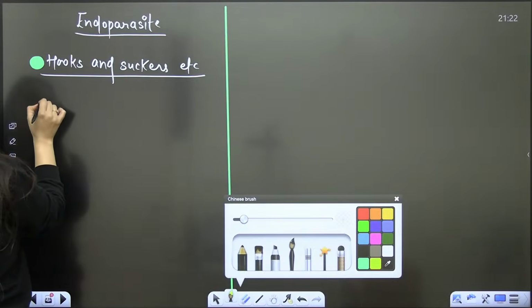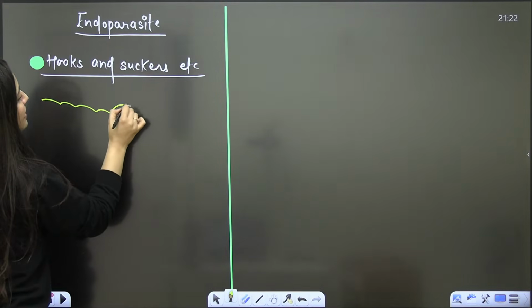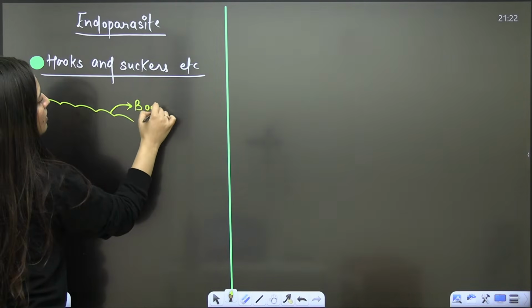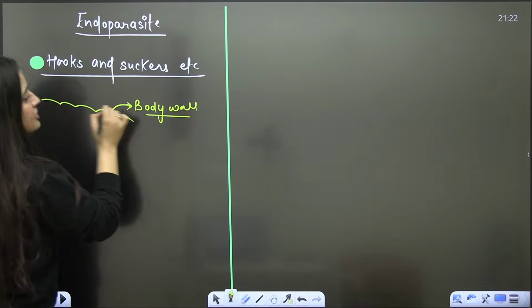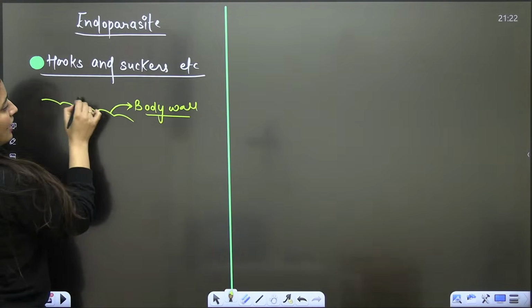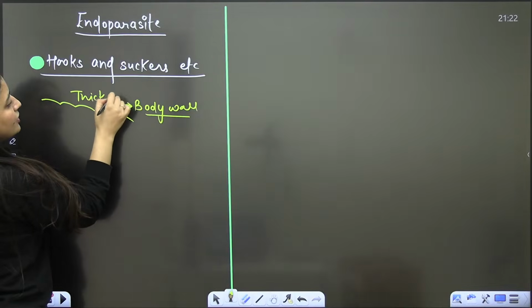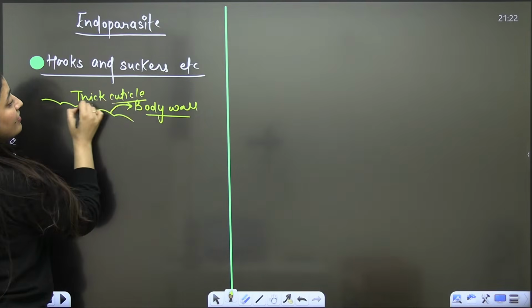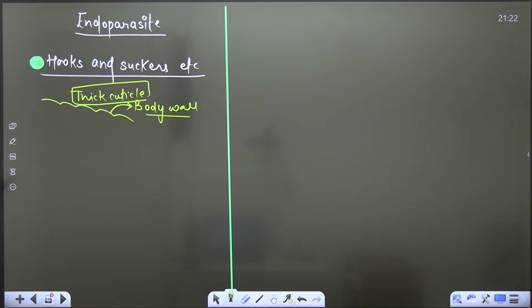Okay, bache? So when you talk about their outer body wall, their outer covering, their epidermis, here you will see that their body wall has a thick cuticle. Their outer body wall is covered with a thick cuticle. Are you getting my point?